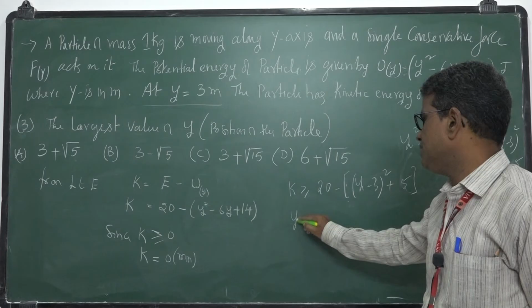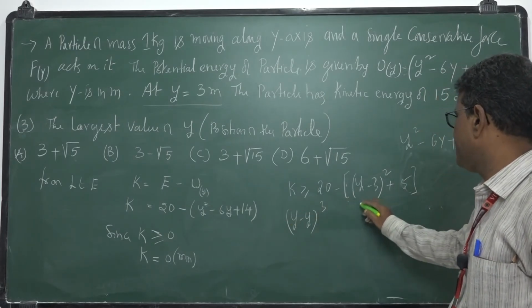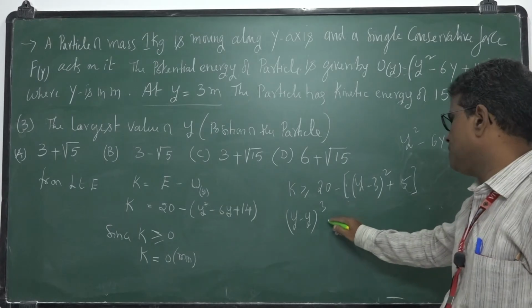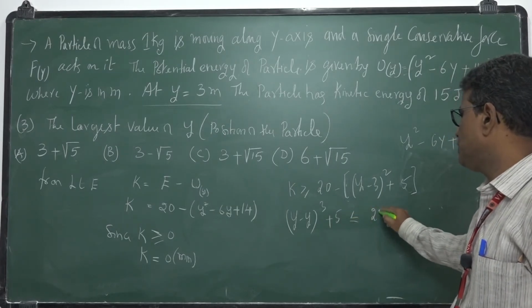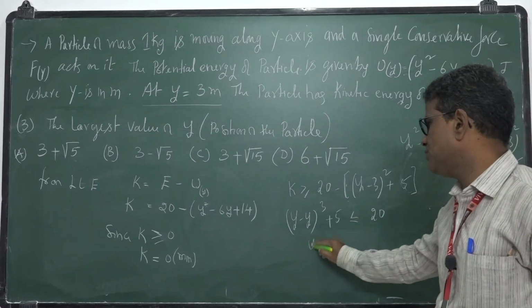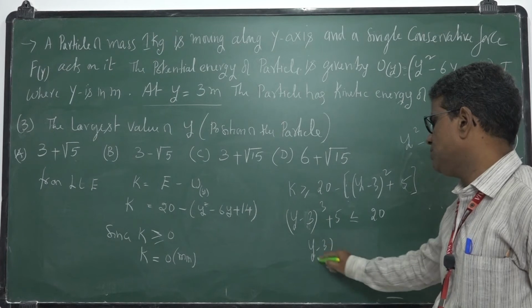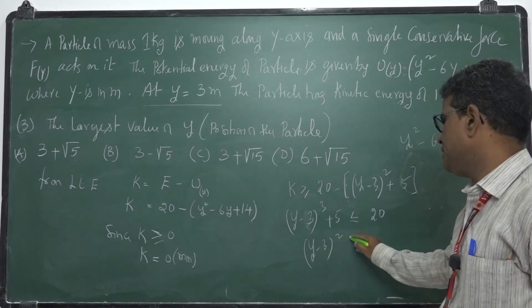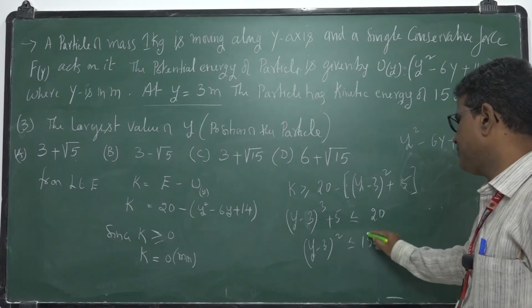That means y minus 3 whole square plus 5 should be less than or equal to 20. So y minus 3 whole square should be less than or equal to 20 minus 5, which is 15.